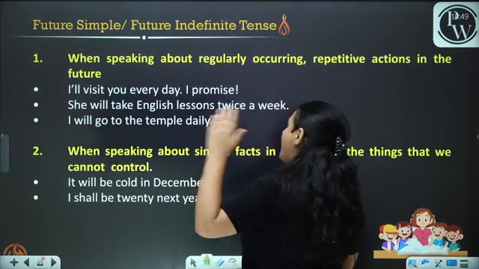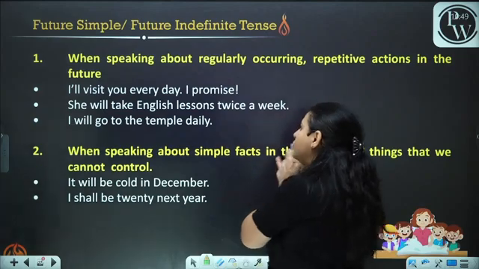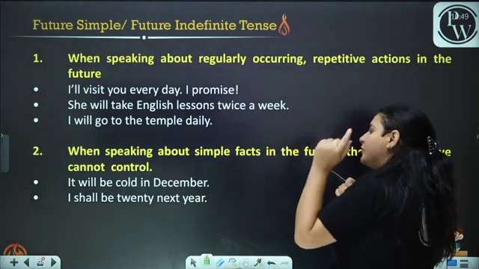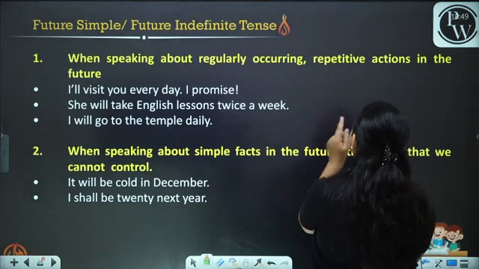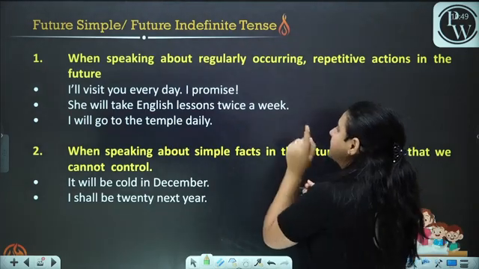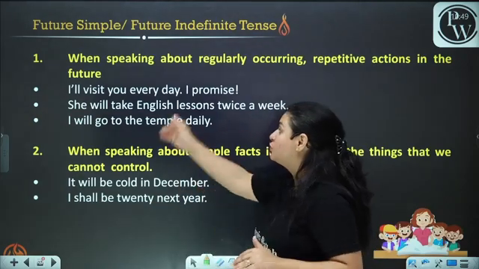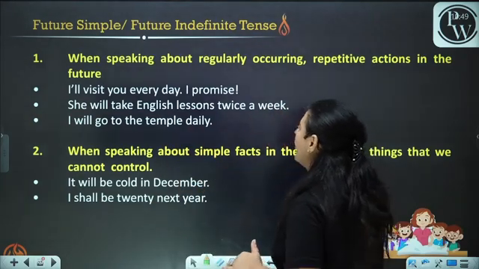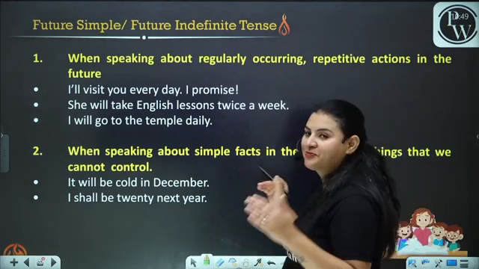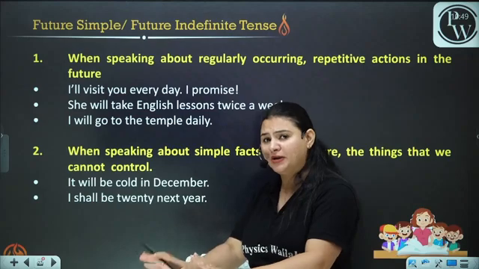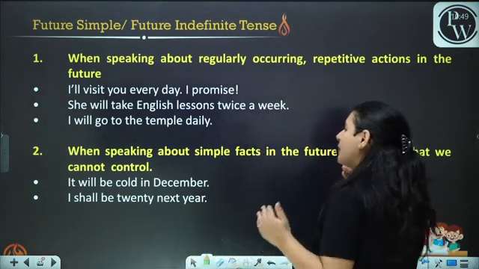Now, where do we use the future simple or the future indefinite tense? When speaking about regularly occurring repetitive actions in the future. I'll visit you every day, I promise. Now, there is a promise. We are going to talk about a promise that I am going to do in the future. I will visit you every day.